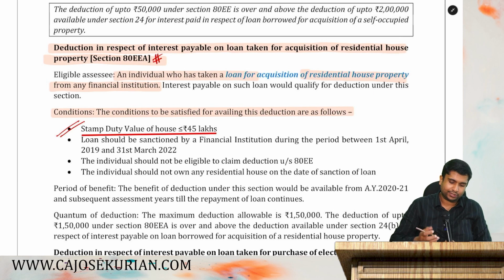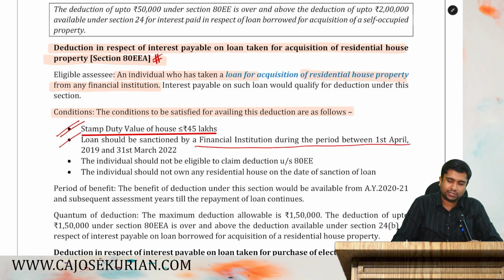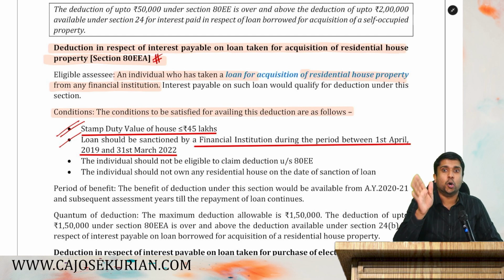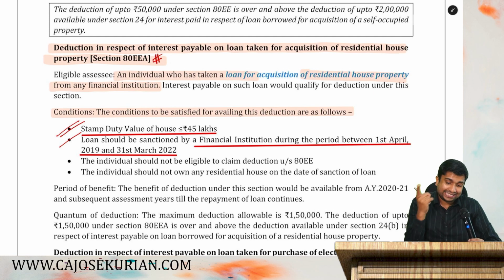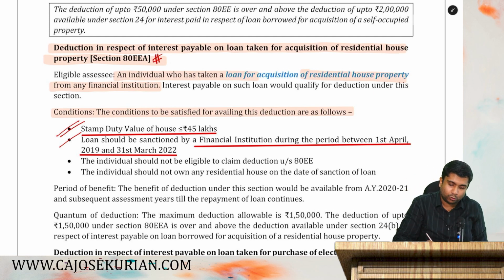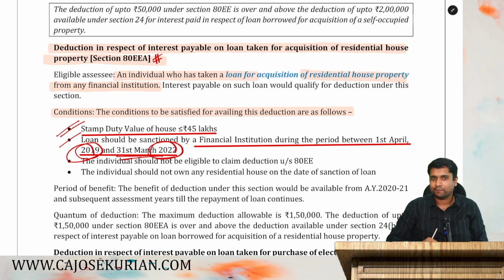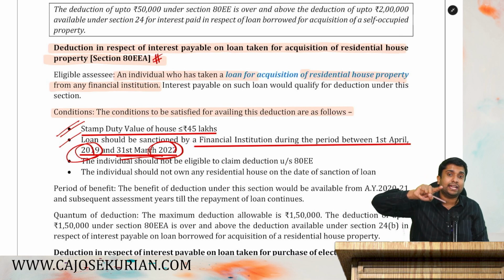Number two, the loan should be sanctioned by a financial institution during the period between 1st April 2019 and 31st March 2022. There is a problem for that also. In 22-23 you have taken a loan. Will you get the deduction? No. The loan should be sanctioned between 2019 and 31st March 2022. That means right now it is not active. The sanction period should be between 19 and 22.